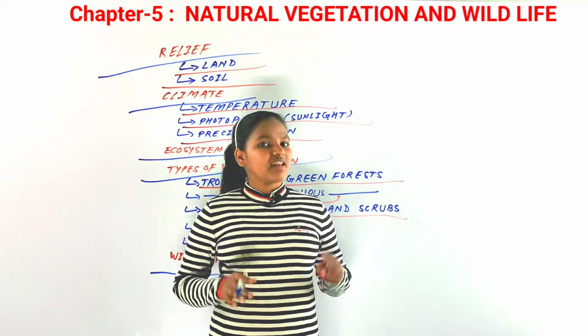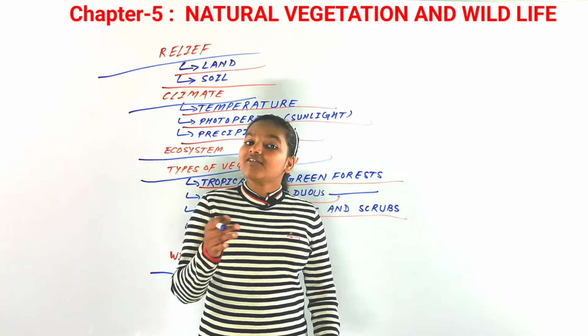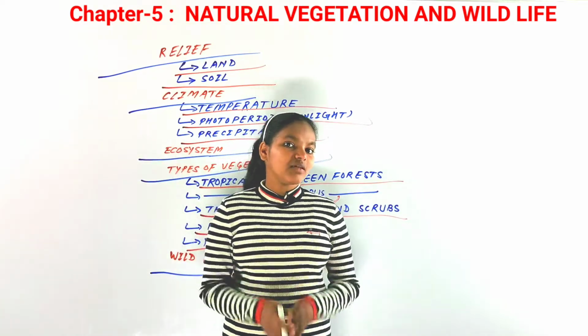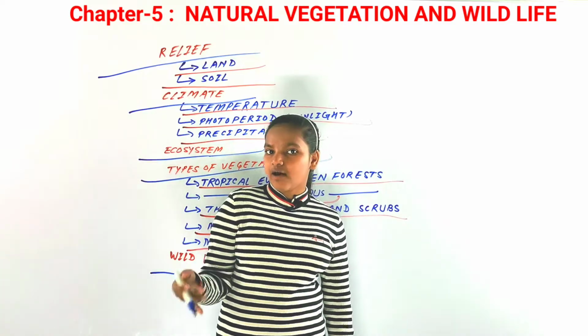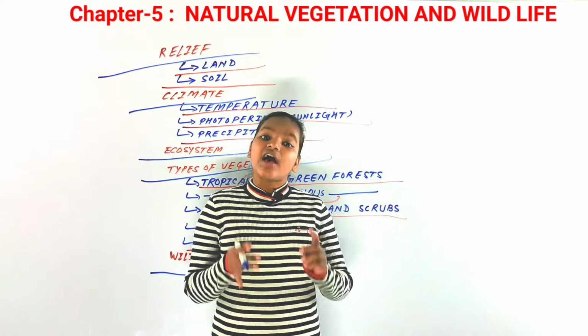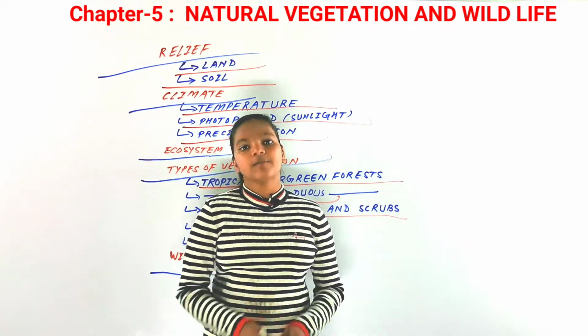Many animals are found in the Ladakh region, like the snow leopard, and furry animals like sheep, yaks and goats. So there is a variety of animals found in India.